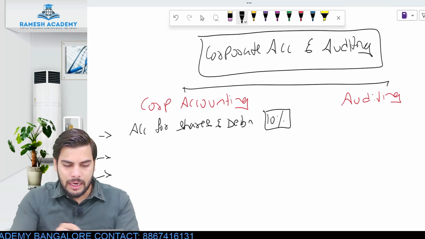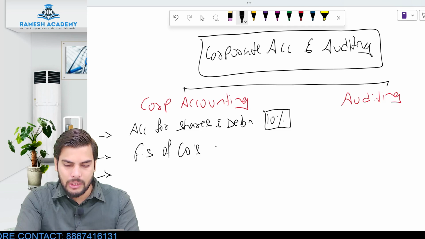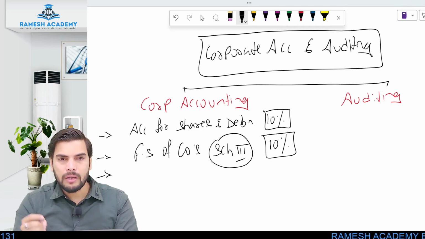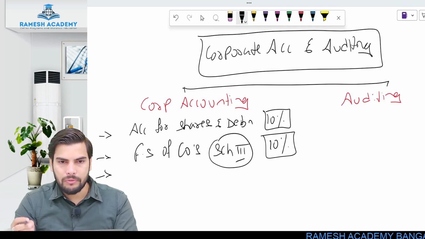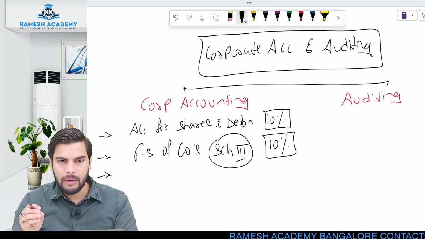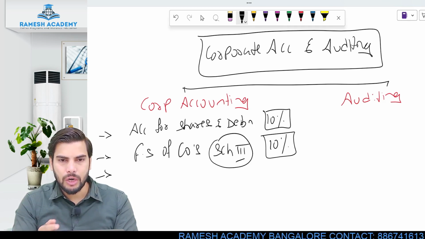Then the second chapter, if you see, is with respect to financial statements of companies, that is the P&L account and balance sheet, as per Schedule 3. So what is Schedule 3? Always remember this. Schedule 3 is nothing but the format in which companies are supposed to prepare the financial statement. Each and every company prepares the financial statement in a prescribed format. Where is it prescribed? It has been prescribed in Schedule 3 of the Companies Act.